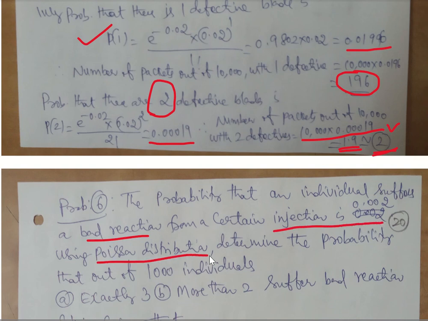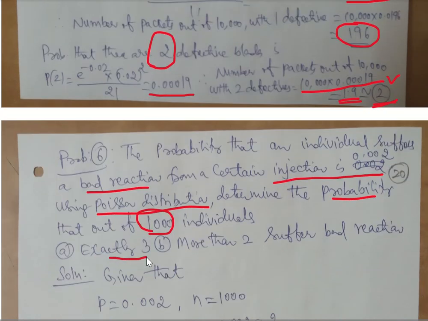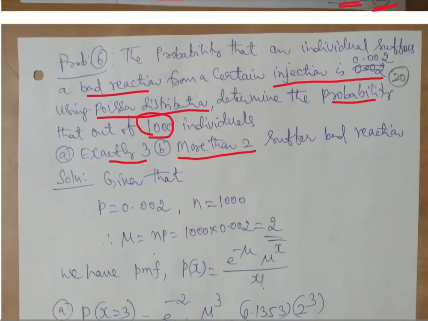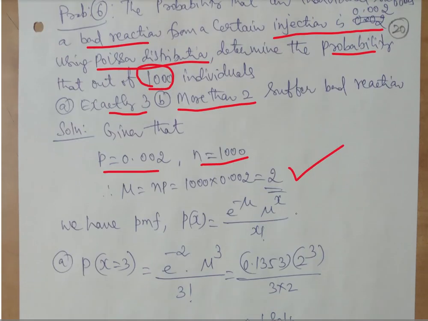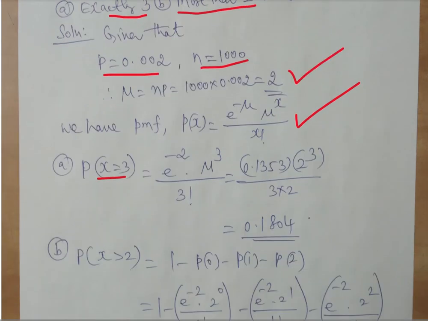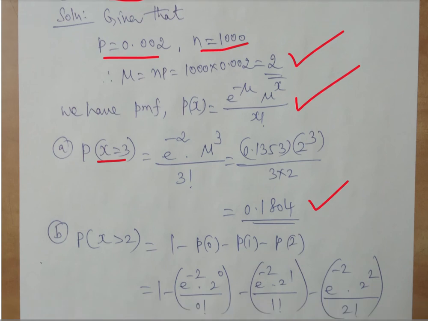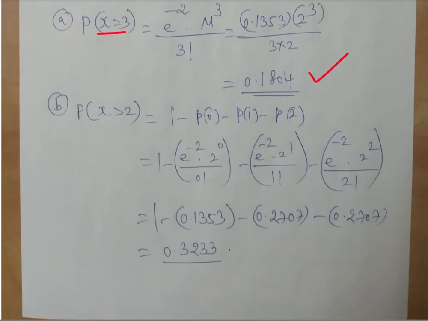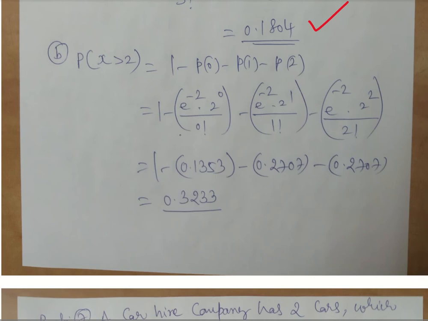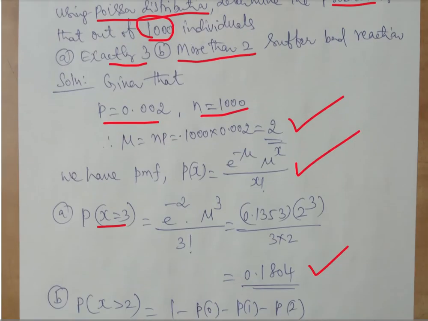Next problem. The probability that an individual suffers a bad reaction from a certain injection is 0.002. Using Poisson distribution, determine the probability that out of 1000 individuals, exactly 3 will have a bad reaction, and more than 2 will have a bad reaction. P is given, n is given, so calculate np, mu, and substitute straight away in this formula. First one: exactly 3 means x is equal to 3. If you substitute, you will get 0.1804. Similarly, for x greater than 2, we get 1 minus P of 0 minus P of 1 minus P of 2.